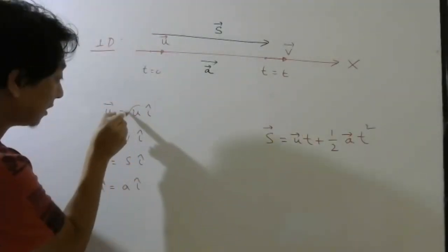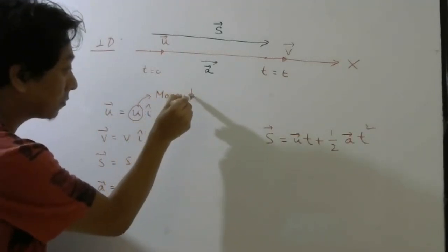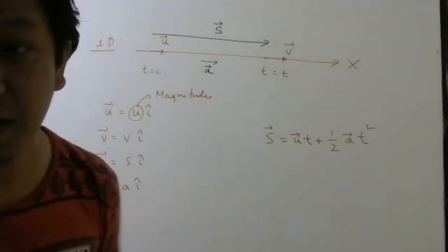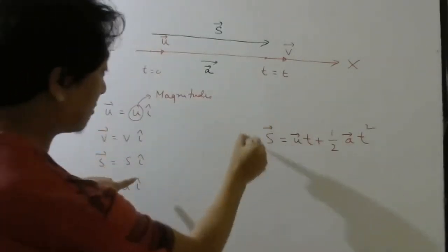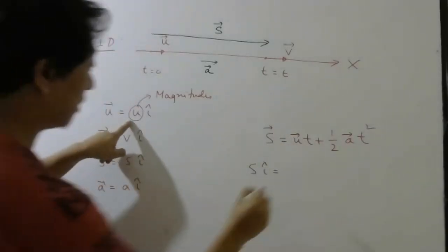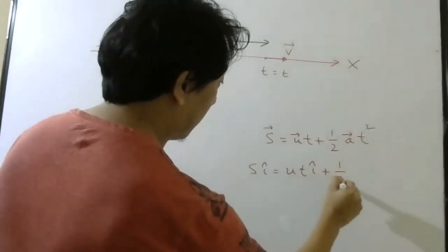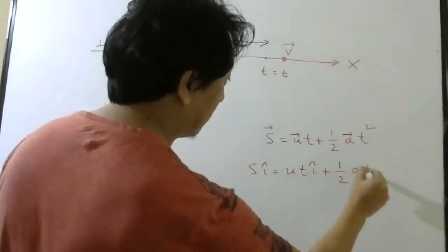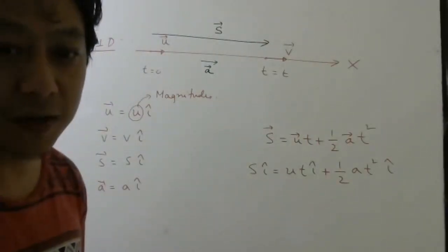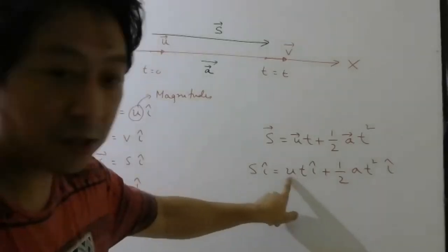What are these representing? These are your magnitudes, right? These are the numbers. These are the numerical values. Okay. So I can write S bar as S i cap, u bar as u i cap, and a bar as a i cap, so the terms become ut i cap and a t square i cap. Clear till here? Check once. These are just numbers. u and t you can multiply.